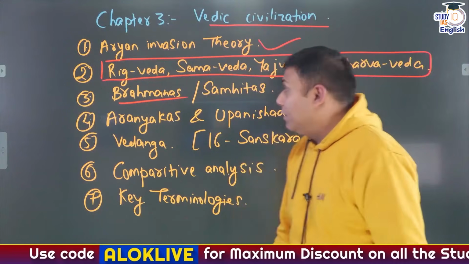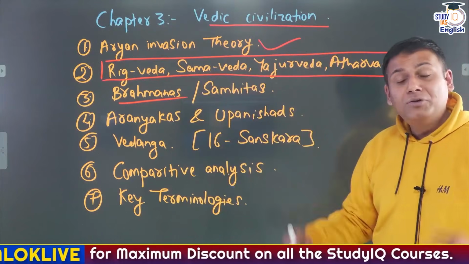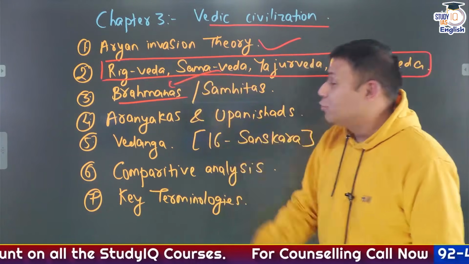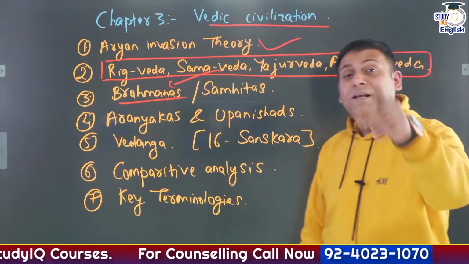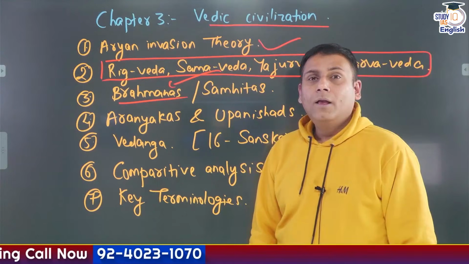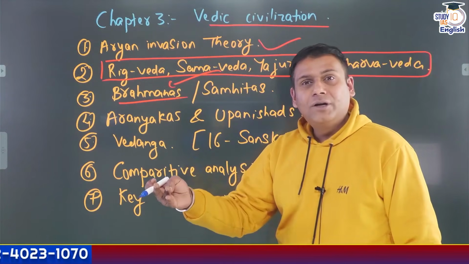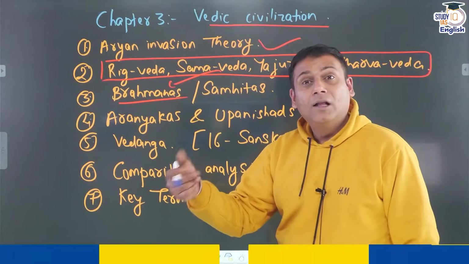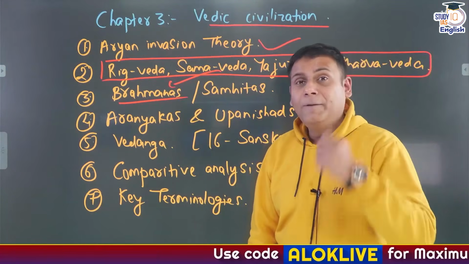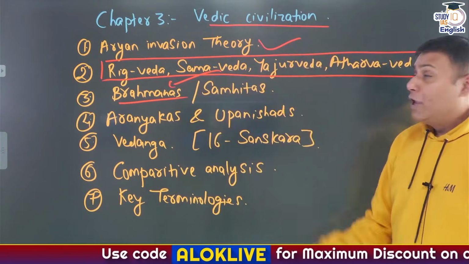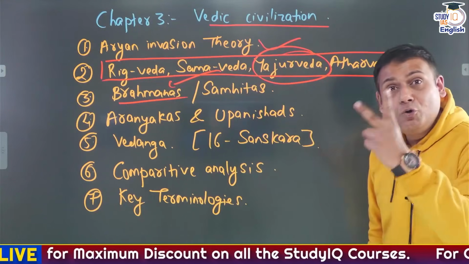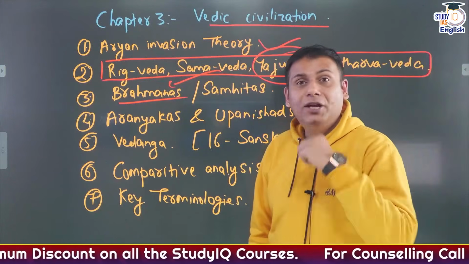Similarly, go for Samved, the origin of Indian music goes back to Samved. And there are different Brahmanas again associated with Samved. This question has been asked in the UPSC Prelims examination. Panchvish, Sadvish, Jaiminya, Tandamaha, Talwakar, all these are the Brahmanas associated with, or the texts associated with, the Samved. Yajurved. Yajur means Yagna. And it is divided into two parts, Krishna Yajurved and Shukla Yajurved.